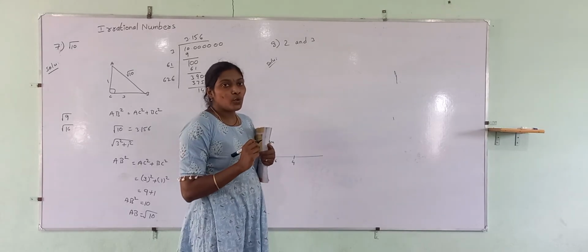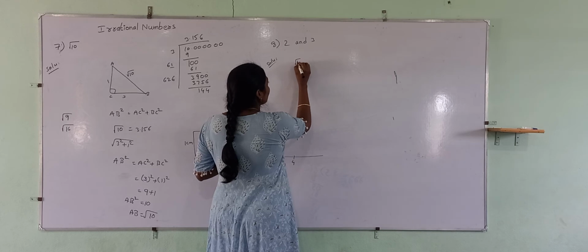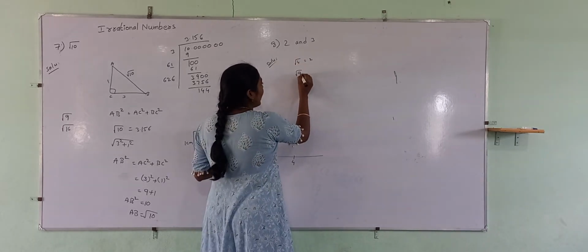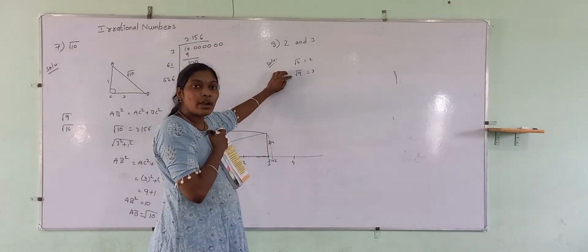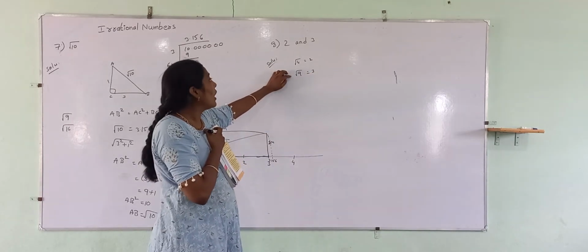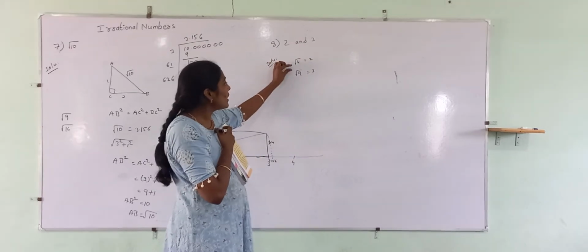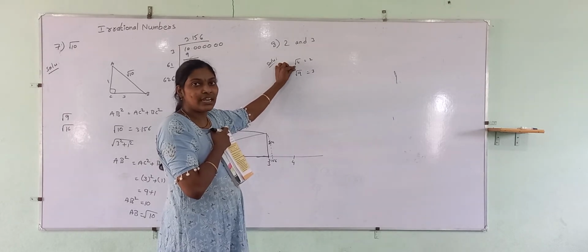2, when we get 2, for which square? For 4 square, right? We will get 2. And 3 for 9. So 4 and 9 are perfect squares and those answers are nothing but 2 and 3. The numbers which lie between 4 and 9, those are irrational numbers.